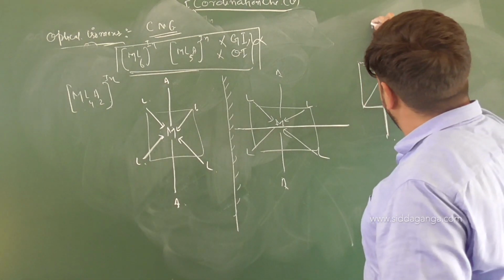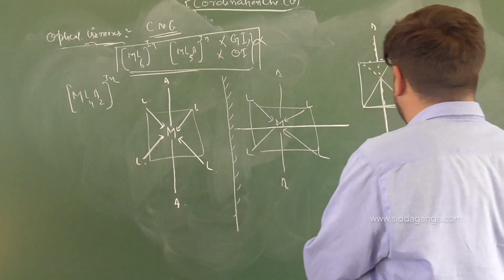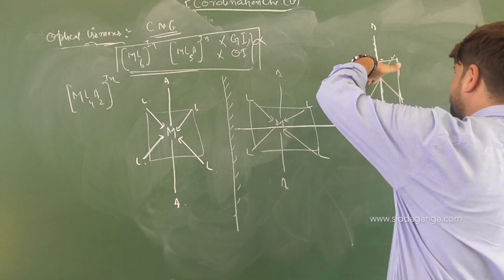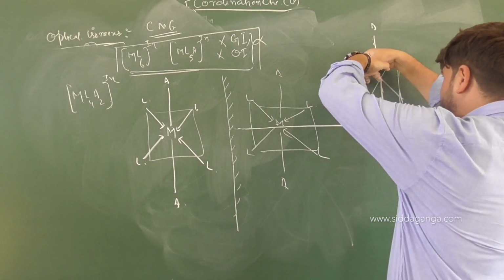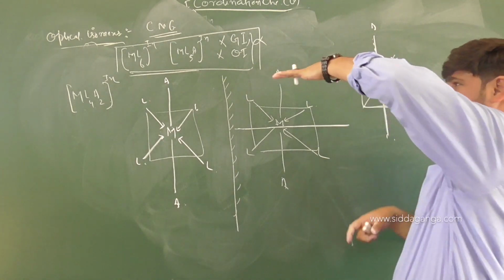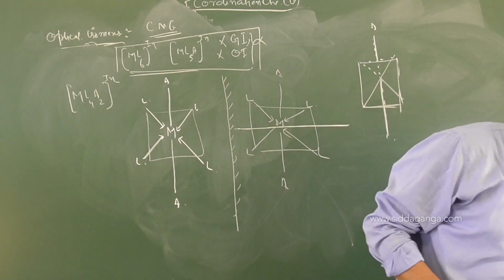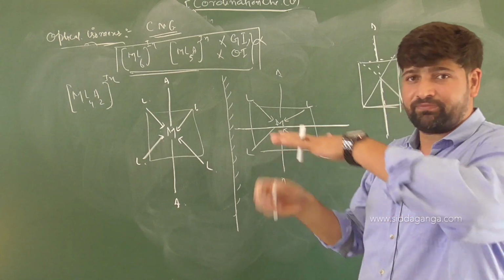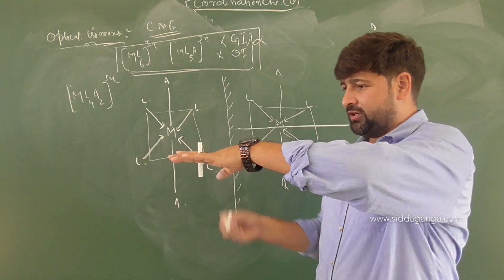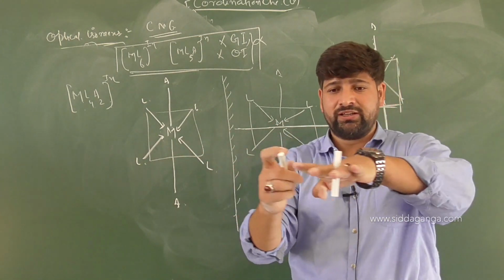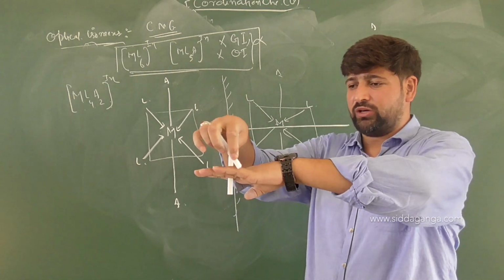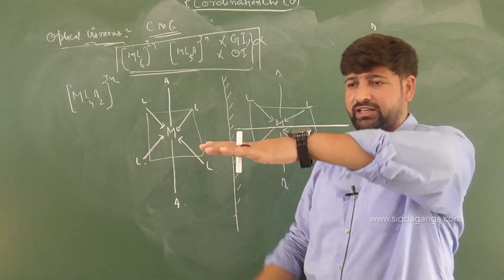Now, what is here? We have A. Now, in the middle, I am cutting it out. This is outwards, right? This is like this. And you have an atom above the plane and below the plane, like this chalk piece I am showing. Here, this finger is one ligand. This finger is one ligand. There is one ligand, there is one ligand, right?